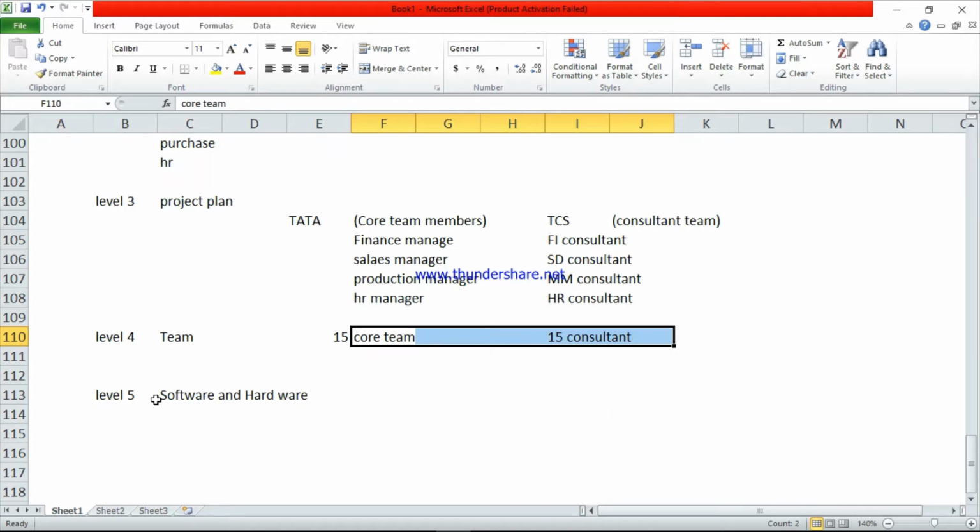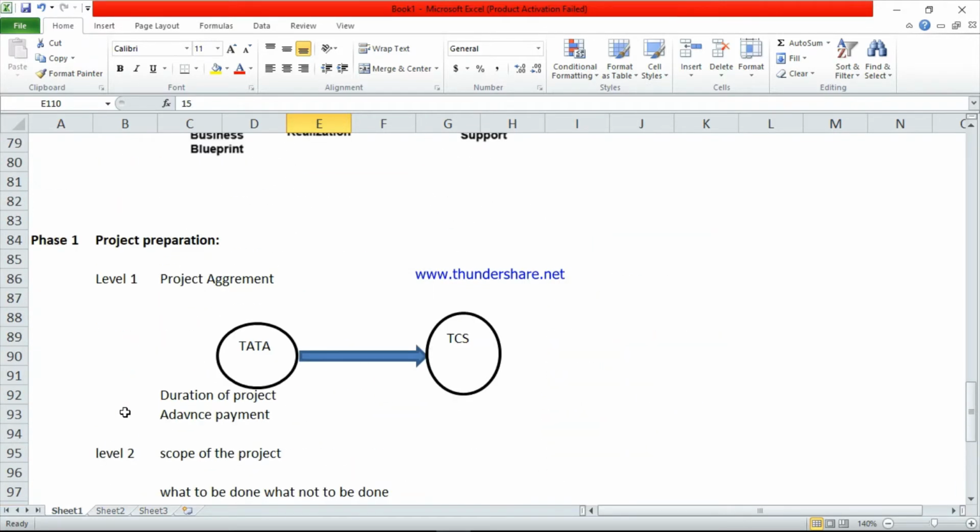Level 5 means entirely it is related to software and hardware. So they will do all the configuration. First, they will take the SAP software from SAP and install the software. This is related to level 5. So this is the first phase. Phase 1 is the project preparation. In the project preparation we have different levels. The first level is the project agreement.